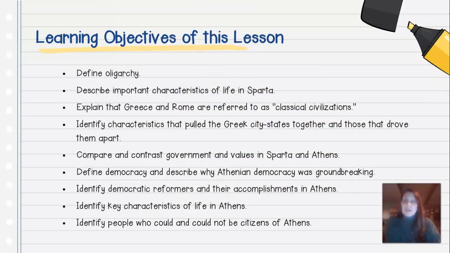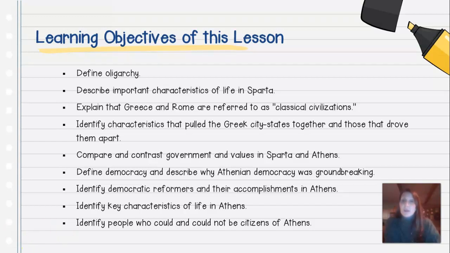Learning objectives of this lesson: define oligarchy, describe important characteristics of life in Sparta, explain that Greece and Rome are referred to as classical civilizations, identify characteristics that pulled the Greek city-states together and those that drove them apart, compare and contrast government and values in Sparta and Athens, define democracy and describe why Athenian democracy was groundbreaking, identify democratic reformers and their accomplishments in Athens, identify key characteristics of life in Athens, and identify people who could and could not be citizens of Athens.